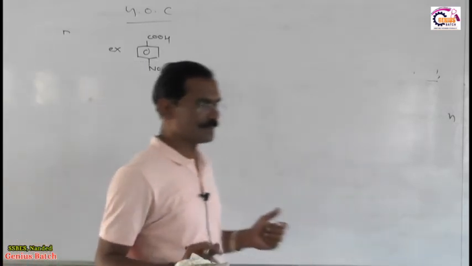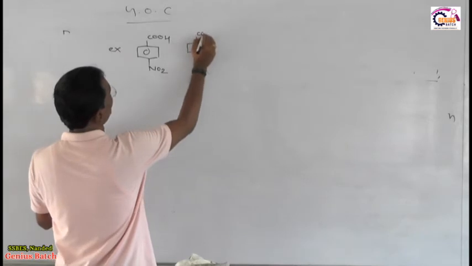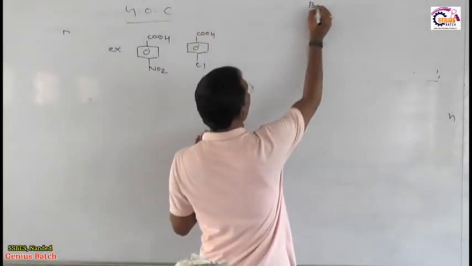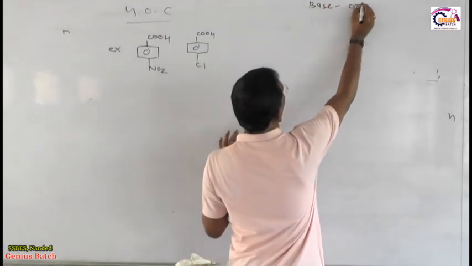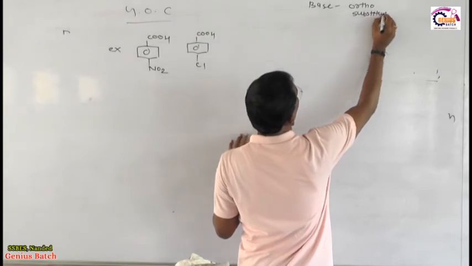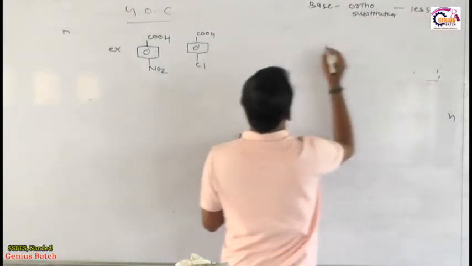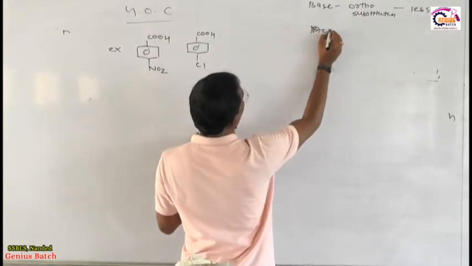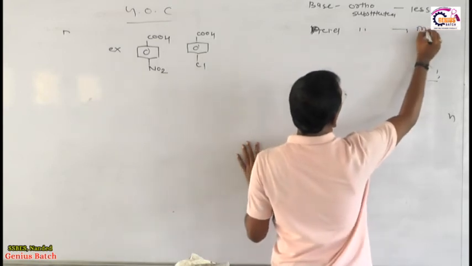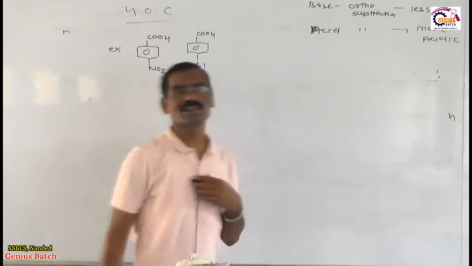nitrobenzoic acid. Then for example, suppose I am putting here COOH, here Cl. वैसे सी बेस में क्या रहेगा? आर्थो सब्स्टिट्यूटेड क्या रहेगा? सबसे लेस बेसिक. And acid में क्या रहेगा? What happens in the acid? आर्थो सब्स्टिट्यूटेड रहेगा मोर एसिडिक. And this effect is called as the ortho